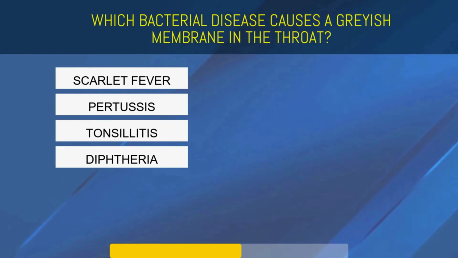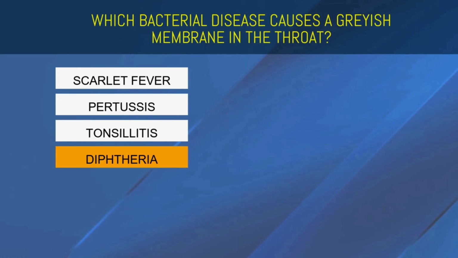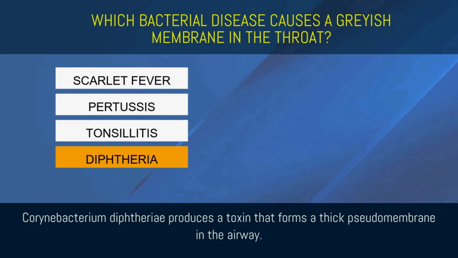Which bacterial disease causes a grayish membrane in the throat? Scarlet fever, pertussis, tonsillitis, or diphtheria? Diphtheria. Corynebacterium diphtheriae produces a toxin that forms a thick pseudomembrane in the airway.